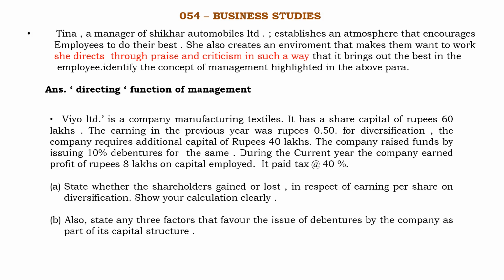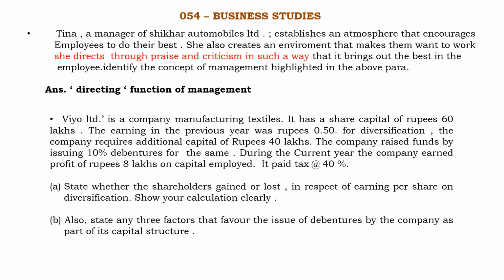So what's the problem? The company has a share capital of rupees 60 lakhs. The earning per share in the previous year is 0.50. For diversification, the company requires additional capital, which means the company requires a loan of 40 lakhs.